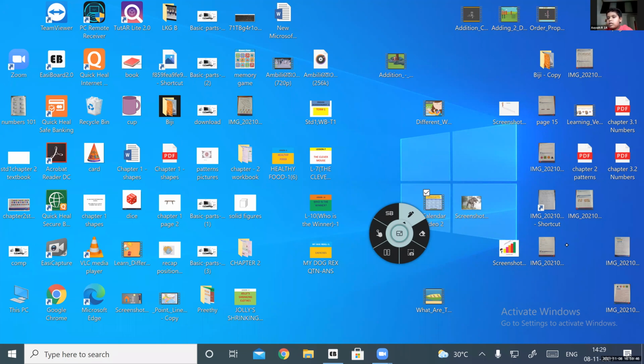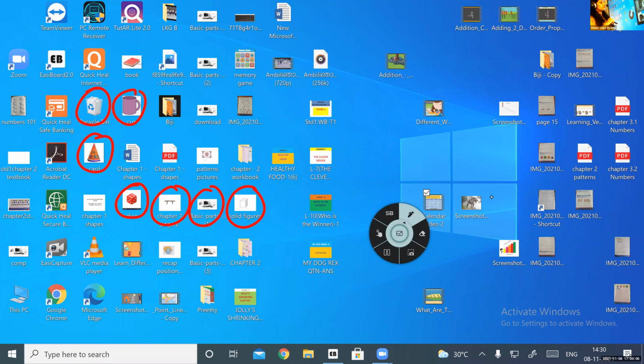So what do you call these small pictures on the desktop? Icons. Arav, what do you call them? Yes, we call them icons.